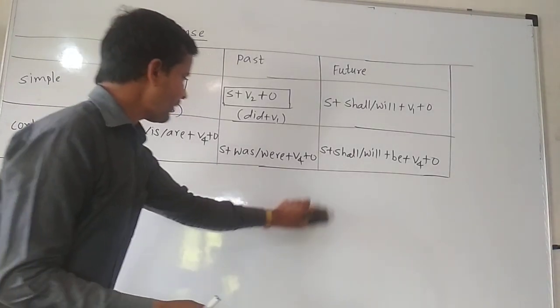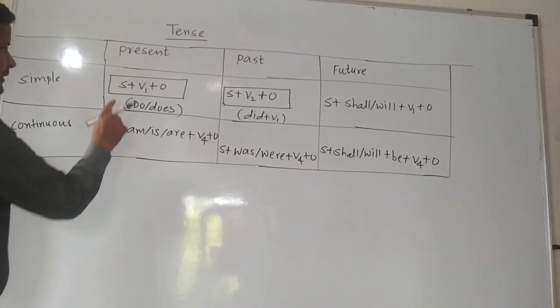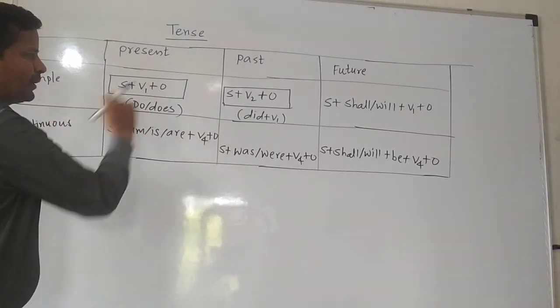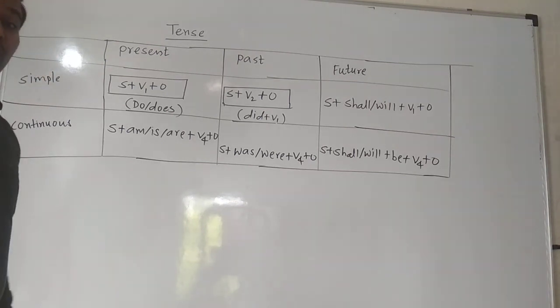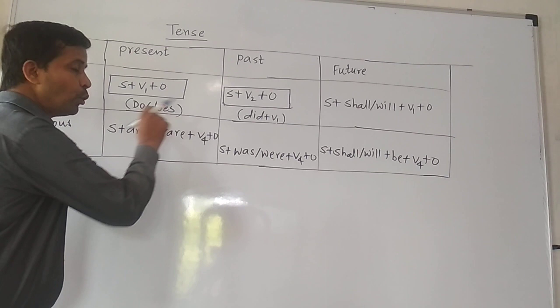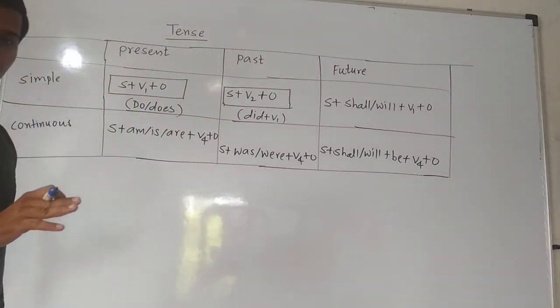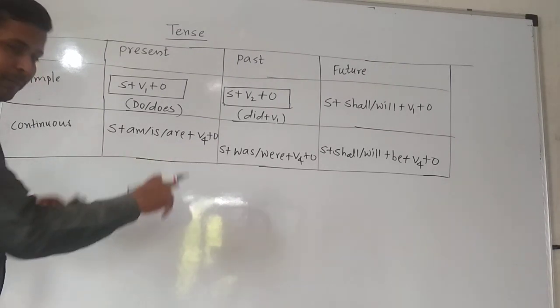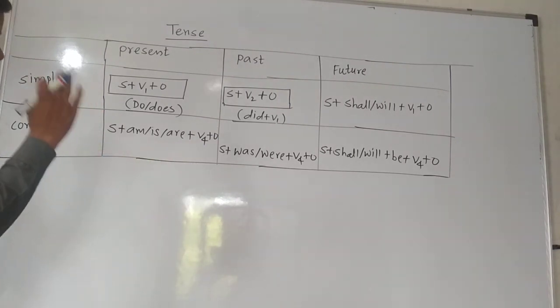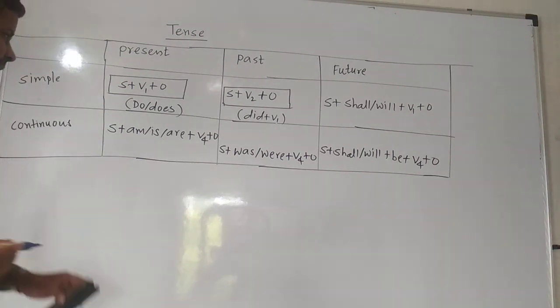Now just see, first of all, in simple present tense we are using the structure subject plus V1 plus object, and for converting that sentence into the negative we have to use do or does. When we have to use do, when we have to use does, that also I am going to give you in a table. So you will have to follow the same instructions while framing your sentences.